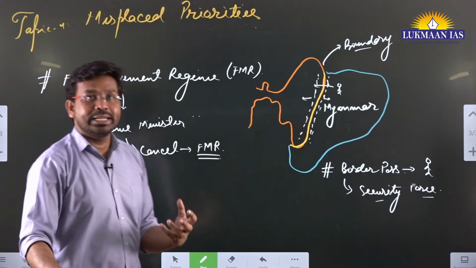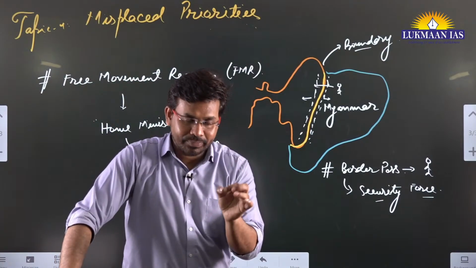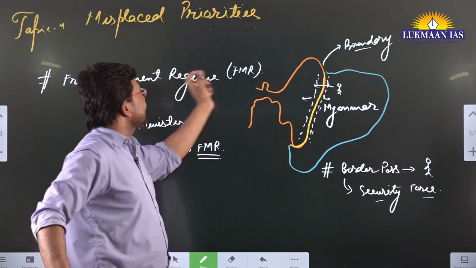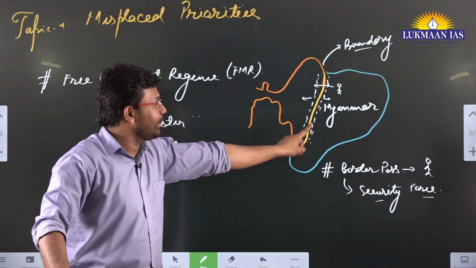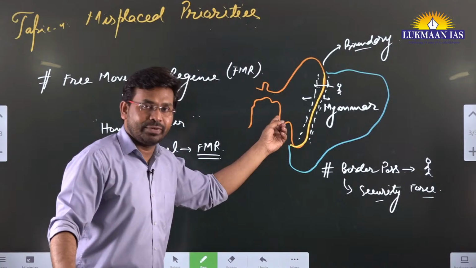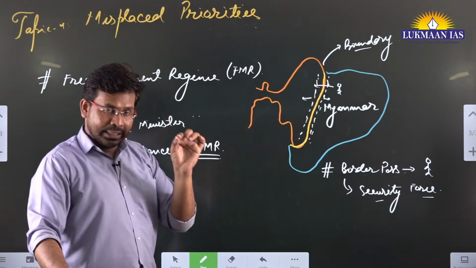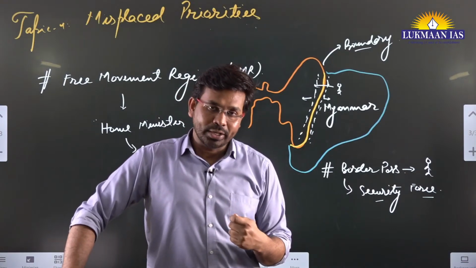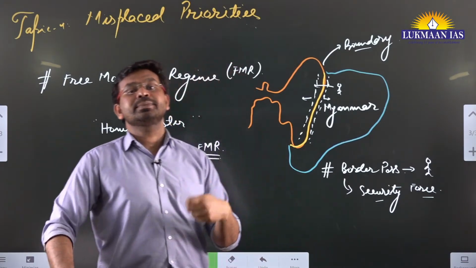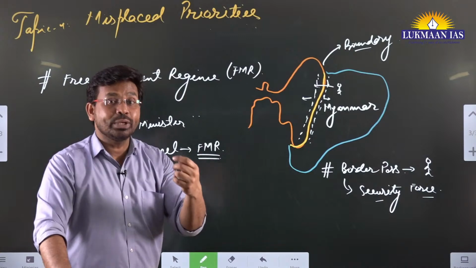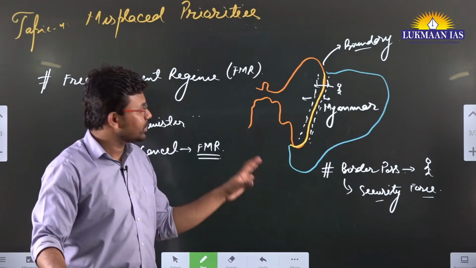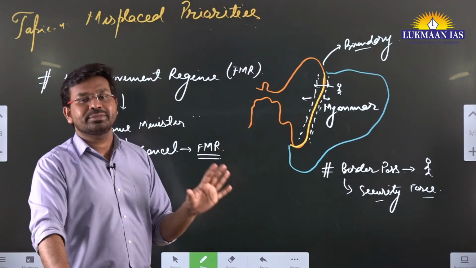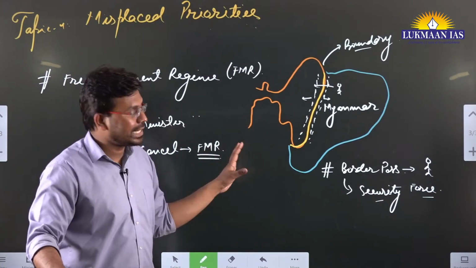Why has the Home Minister of India announced to cancel the free movement regime? Basically he said that since we have introduced this free movement regime, there are many people who are carrying out extremist activity by crossing over the border. They are increasing terrorism. People are infiltrating into our borders. They are also bringing arms and ammunition with them. They are doing smuggling activities as well. So because of these reasons, the Home Minister of India had earlier announced that we want to do away with this free movement regime. However, in this article, the author has